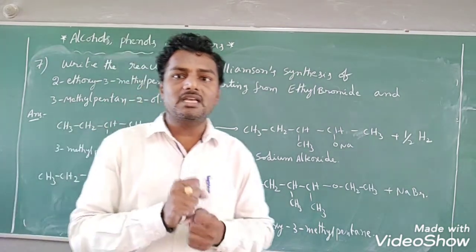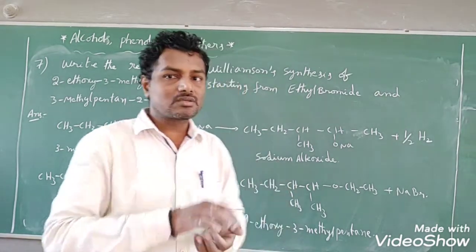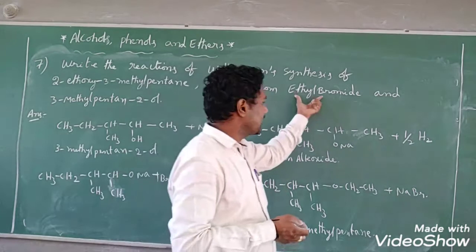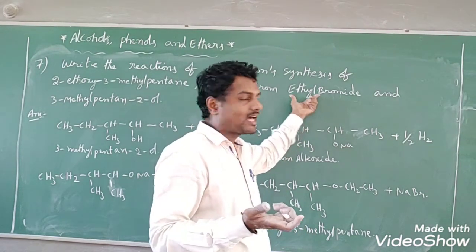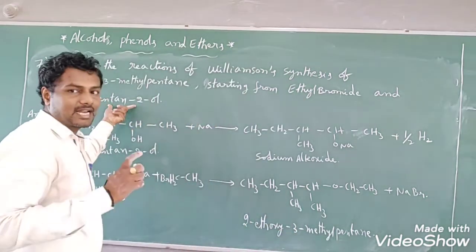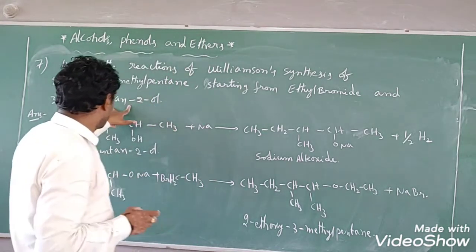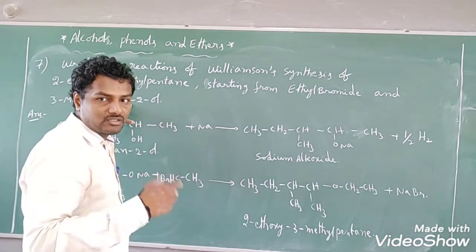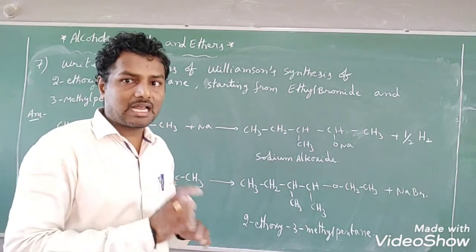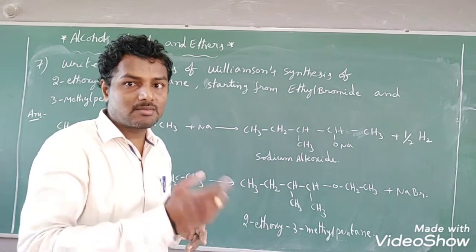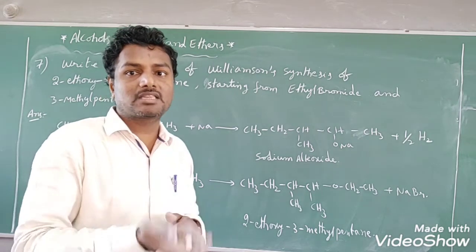Because Williamson ether synthesis is nothing but alkyl halide treated with sodium alkoxide, we have to get the sodium alkoxide. The alkyl halide is already given, but sodium alkoxide they didn't give. Along with the alkyl halide, they have given an alcohol. That alcohol we have to convert into sodium alkoxide. That means we should treat this compound with sodium metal. Then you will get the corresponding sodium alkoxide. When alcohol is treated with sodium metal, it gives sodium alkoxide. Ethanol treated with sodium produces sodium ethoxide, right?